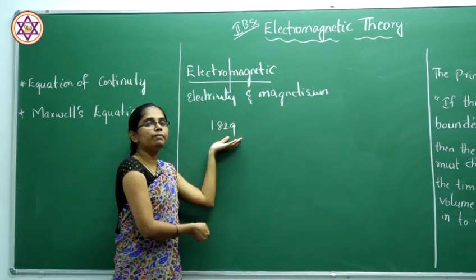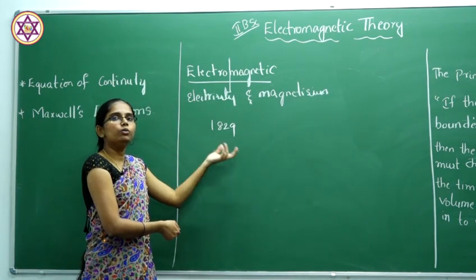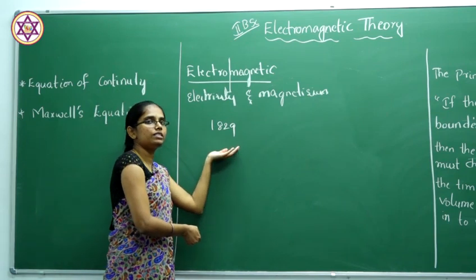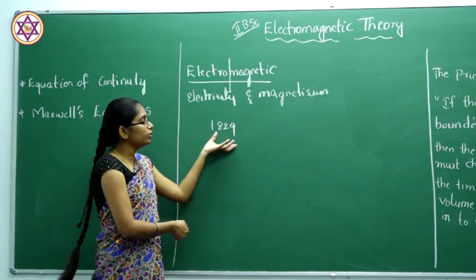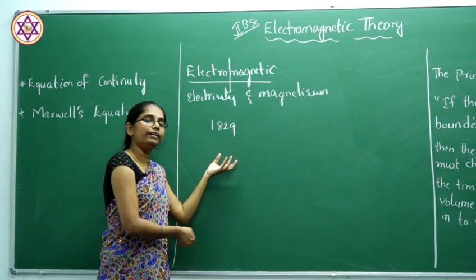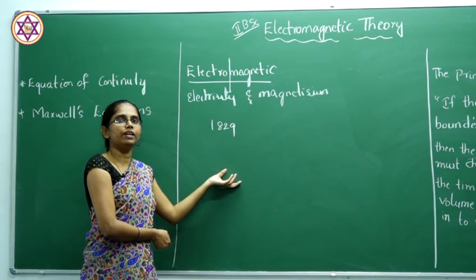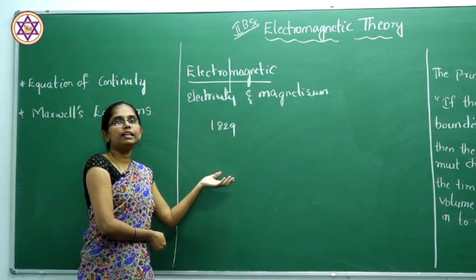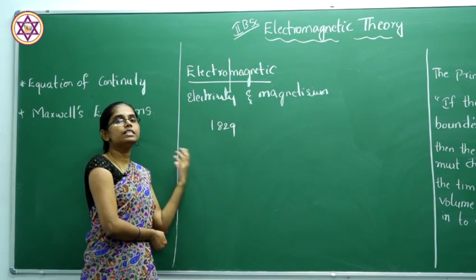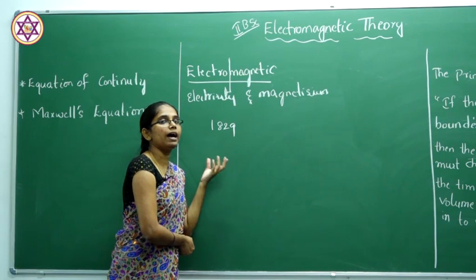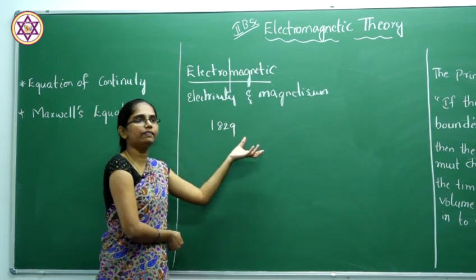These two experiments were conducted by two main scientists, Oersted and Faraday. By using these two experiments, the four fundamental equations were given. We call them Maxwell's fundamental equations or Maxwell's electromagnetic equations.